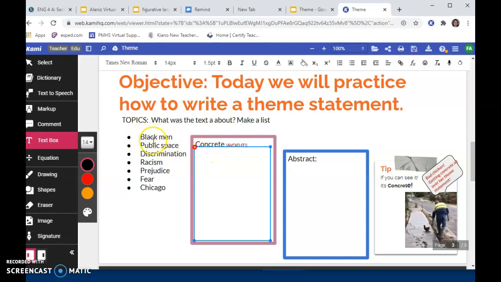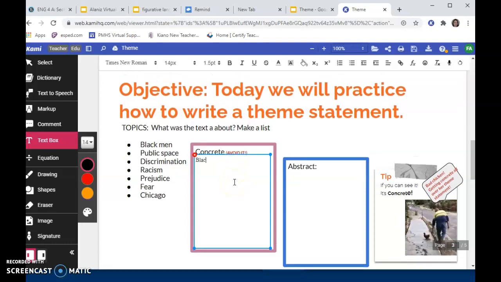So the first thing on my list is black men. That is something that I can see. So I will put it on this list. Public space. Will it go in concrete or abstract? Well, I can see public spaces, so they're concrete. Discrimination.